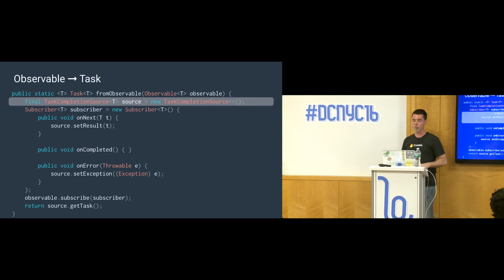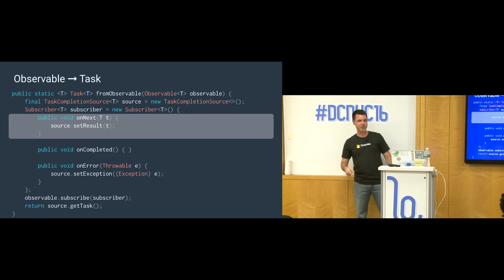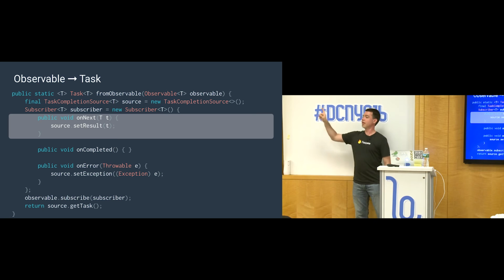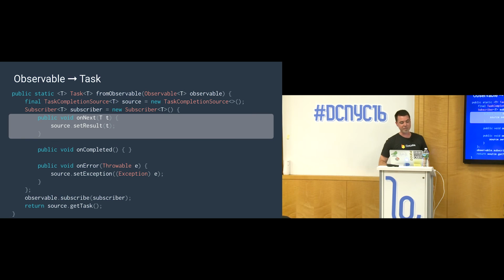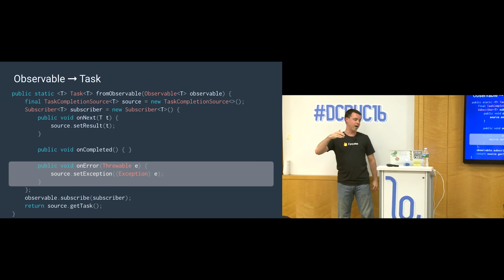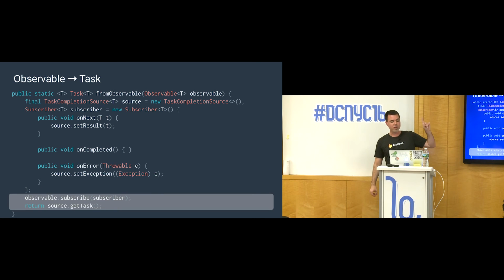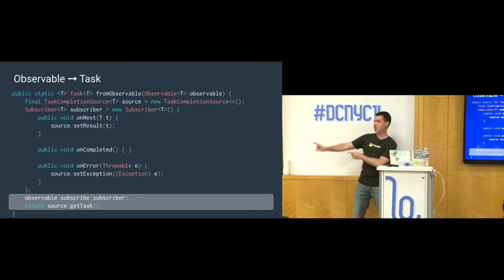In that subscriber, when we get a new piece of data, or the onNext method is called, we're going to tell the task completion source, you're done, you're resolved, and here's the piece of data that you've got. Same thing with error. We can tell the task, you're done, here's the error. Now, we don't need to implement onCompleted here, it doesn't make sense. But the point is, we can tell the observable to use this subscriber that resolves my task, and then just return the task from the event source. So this basically wraps.